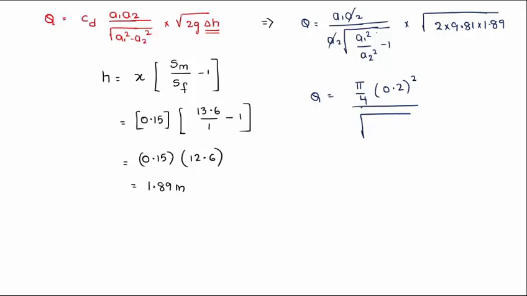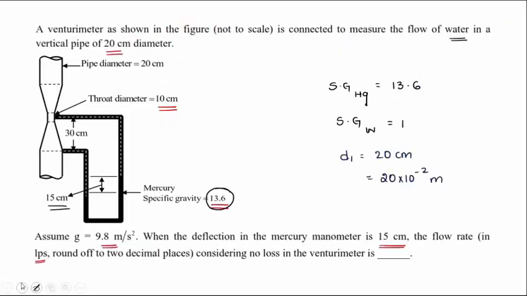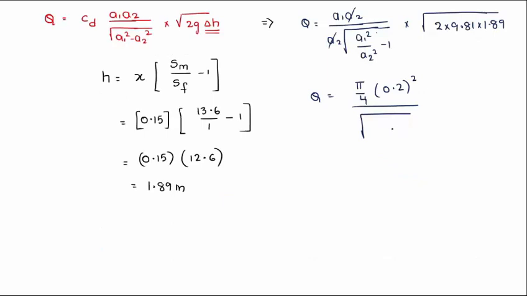I'll be writing it directly. See, the throat diameter is 10, the pipe diameter is 20. From here you can find A1 and A2 separately, like A1 is equal to pi by 4 D1 square and A2 is equal to pi by 4 D2 square.